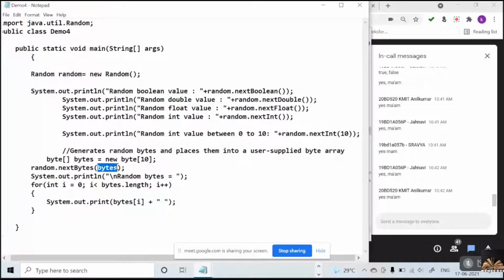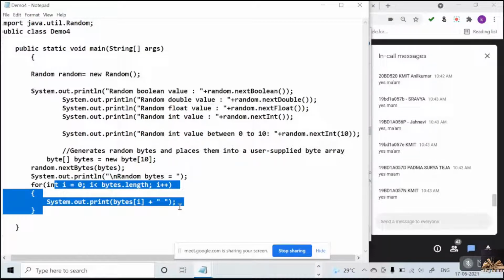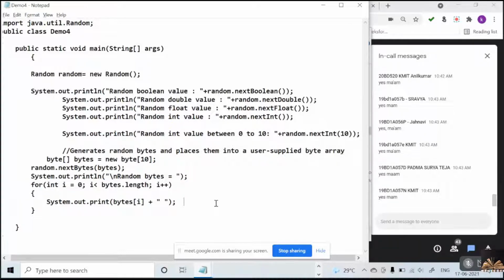Right? Okay. And how can I see that array of bytes? I am just iterating through a for loop, each byte. Let me execute this first quickly.